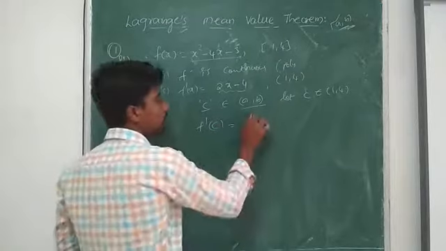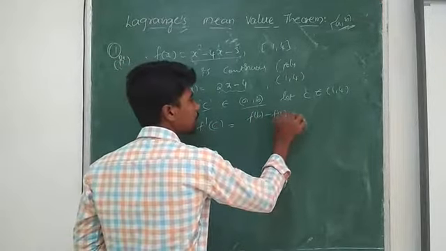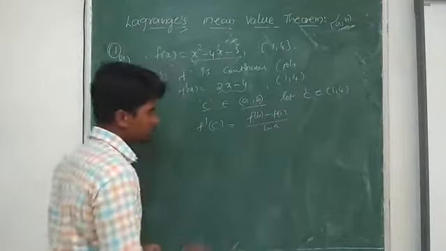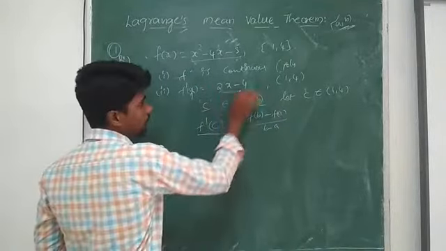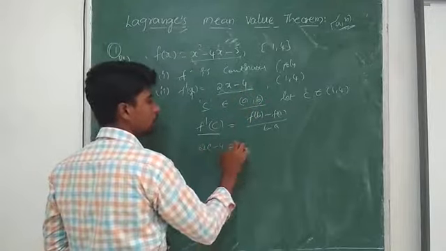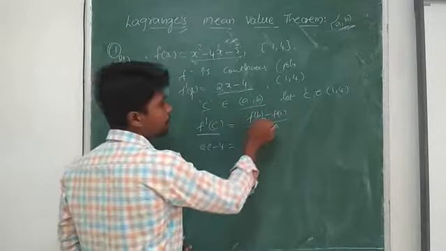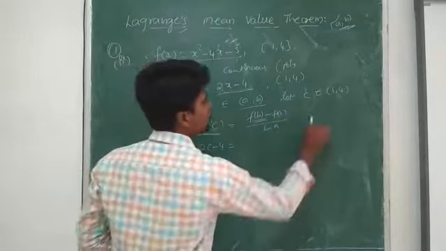In place of x I substitute c, so I get 2c minus 4 equal to f of b minus f of a by b minus a. Find the value of f of b.